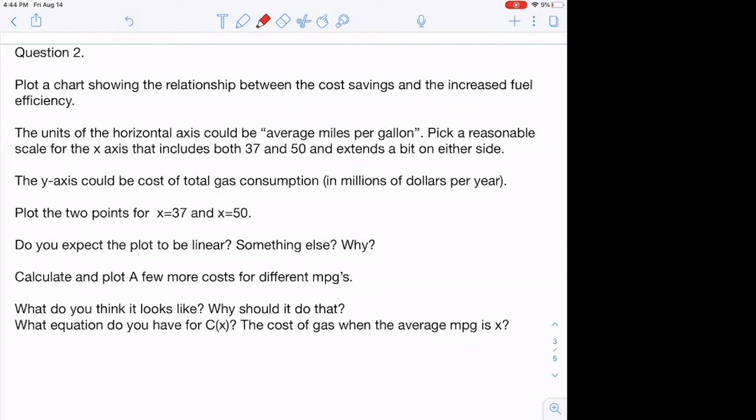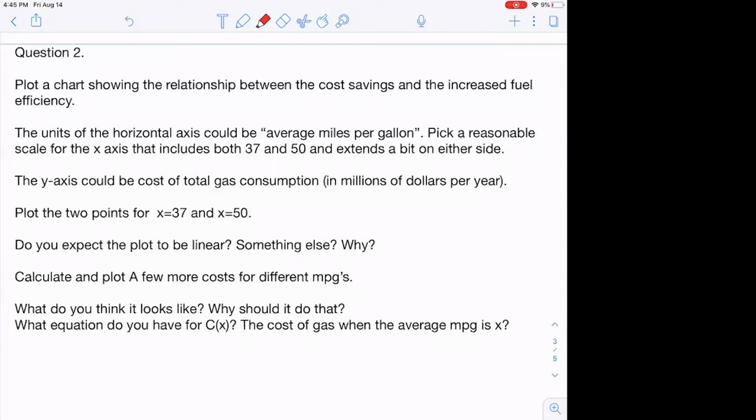And the y-axis would be the total cost of gas consumption. Plot the 2 points you've got. And now you've got 2 points, you want to model what happens. Could it be linear? If it's a straight line between those 2 points, what does that look like? What's the slope of that? What are the units of that slope? What does that mean? And sometimes we've talked about trying to write a headline for that. So fuel efficiency standards increasing at something per something. What would that look like? And is it linear? How do you tell?